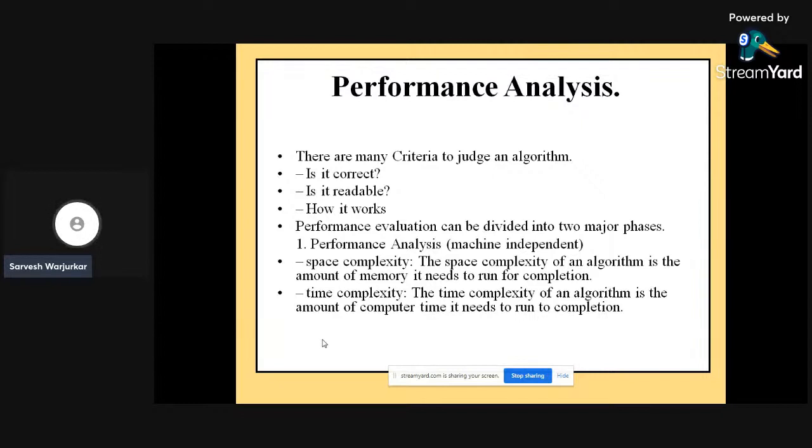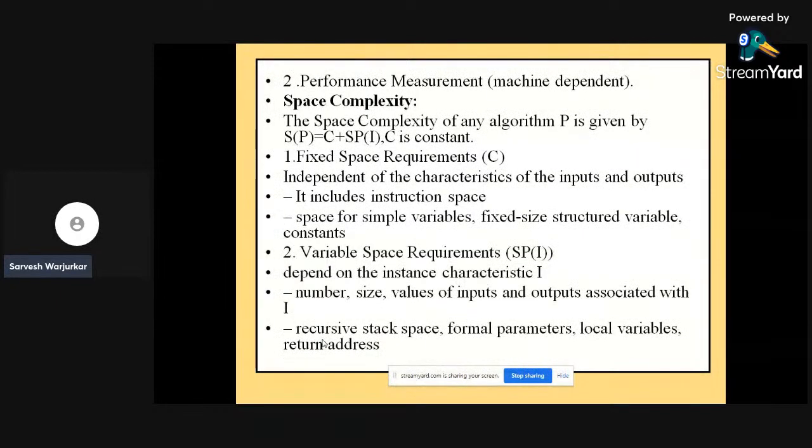Whereas in terms of time complexity, the time complexity of an algorithm is the amount of computer time or computation time it needs to run up till completion. We'll see the space complexity later on, but in brief, the space complexity of any algorithm P is given by S(P) = C + S_P(I), where C is completely constant.